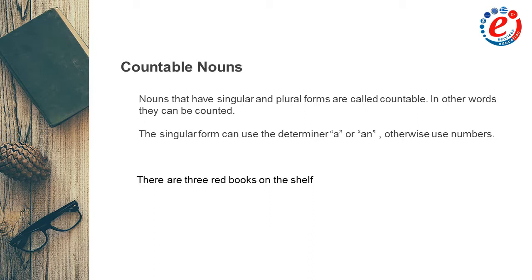Let's see other examples too. There are 3 red books on the shelf. Here we have 3 books. And many restaurants sell hot dogs nowadays.